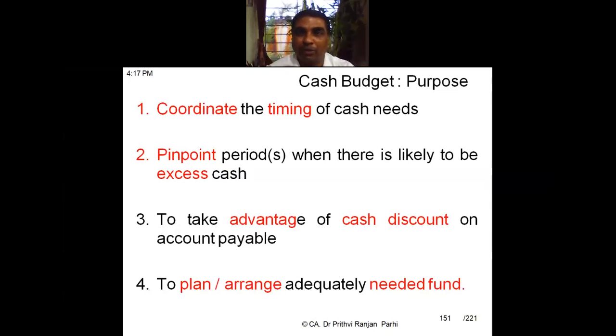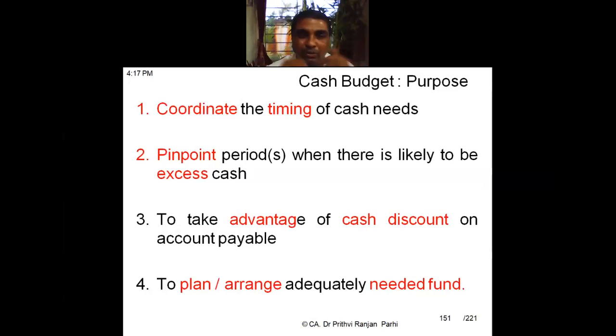Through cash budget only we'll be able to know where there is excess and where there is shortage of funds, and pinpoint the periods when there is likely to be excess cash. If you are preparing the cash budget, we can find out the period. Suppose we can find out that in the months of August, September, October, there will be excess cash. In the months of November, December, January, there will be shortage of cash. So we can coordinate the activities in such a way that overall it can be managed, right?